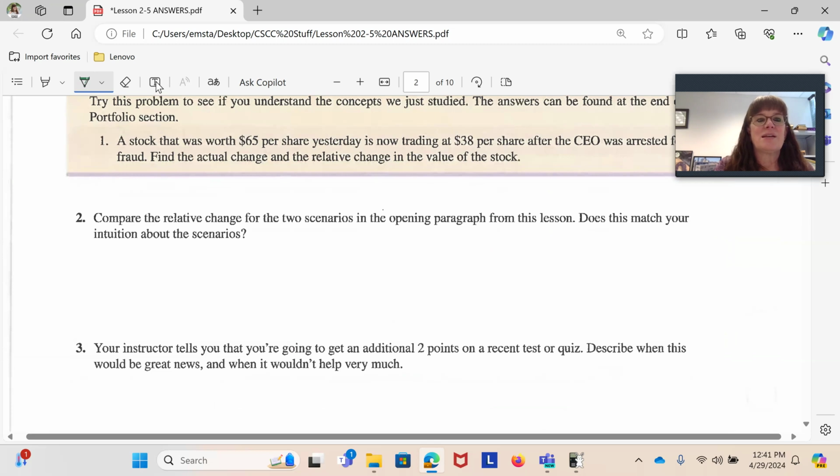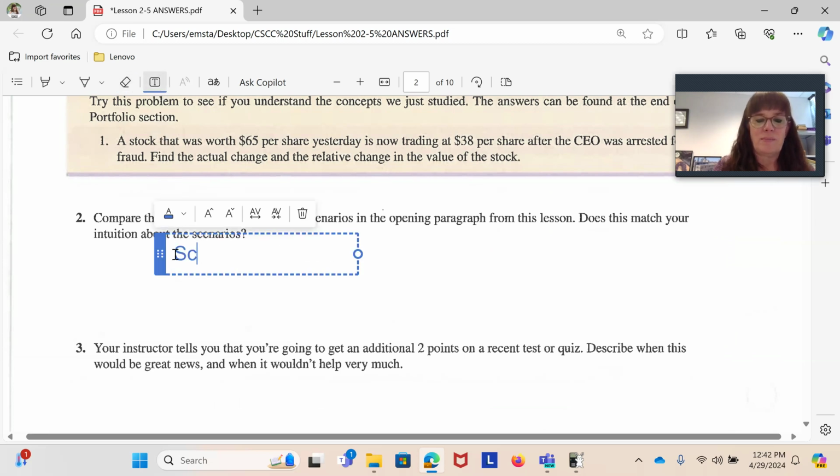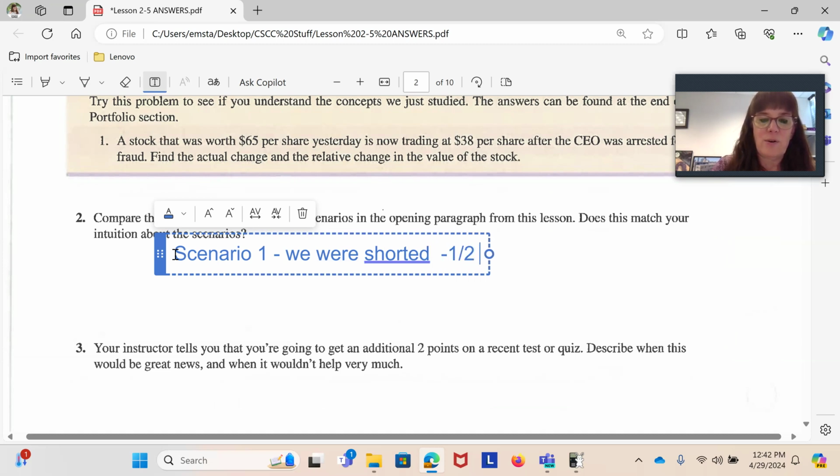So number 2 says, compare those answers we just got, and is it what we kind of thought we were going to get? So in scenario 1, we were shorted negative 1/2 or negative 50%.